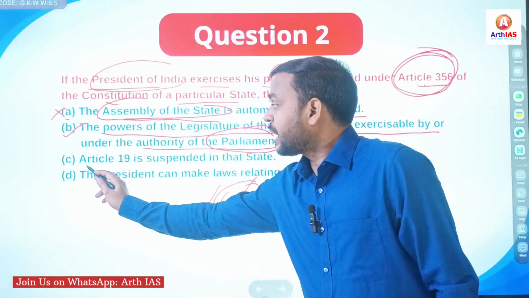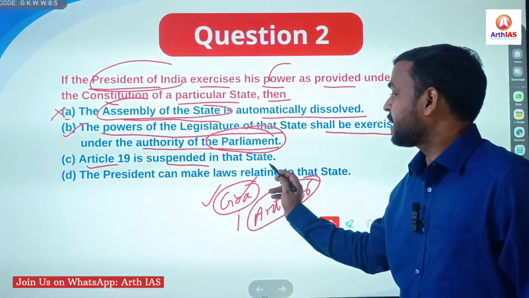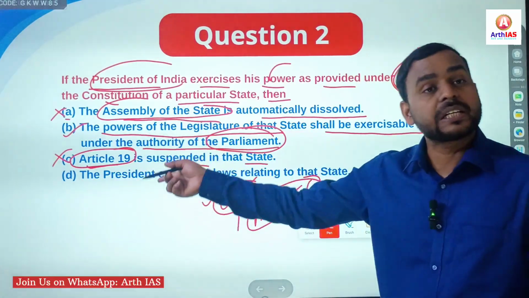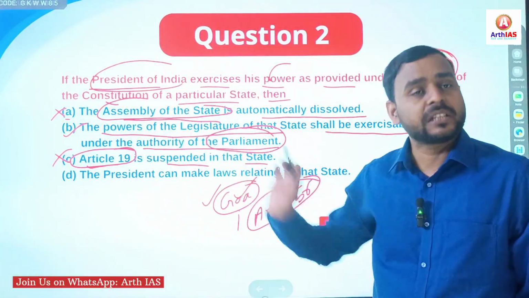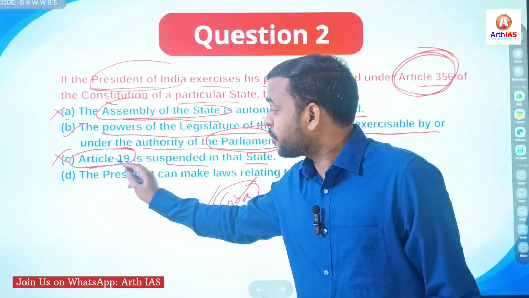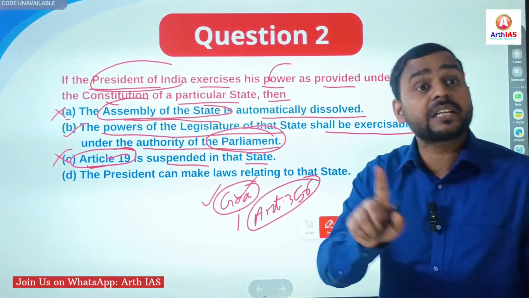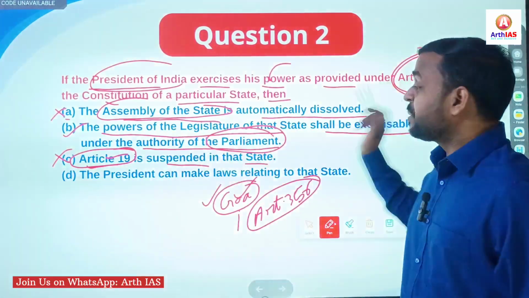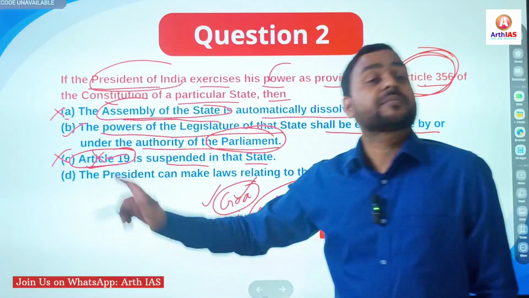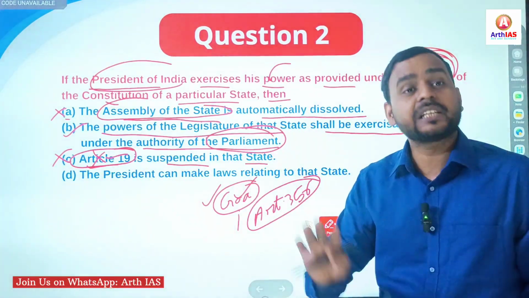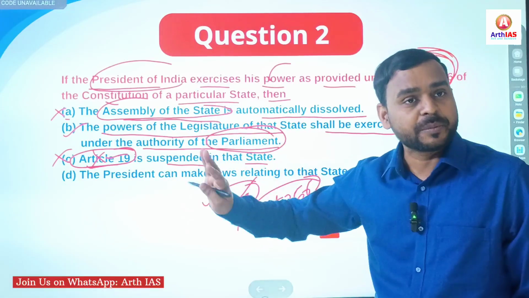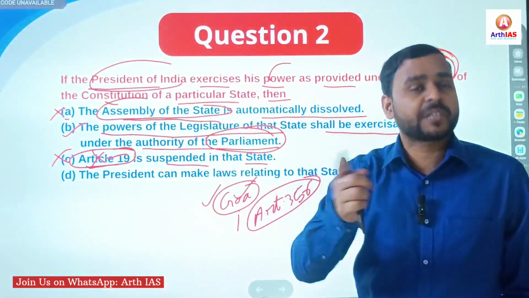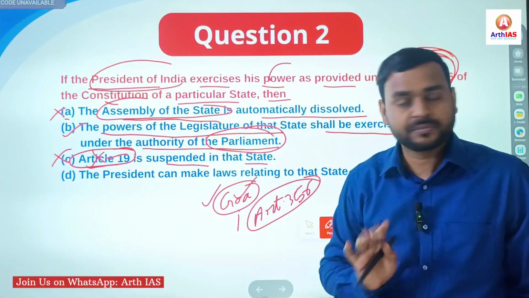So article 19 is suspended in that state. No, there is no impact on article 19 after imposition of article 356. It is suspended only when national emergency is declared under article 352, right? Article 356 does not impact article 19, or article 19 is not suspended when article 356 is imposed in the state. It is suspended only when there is national emergency under article 352.